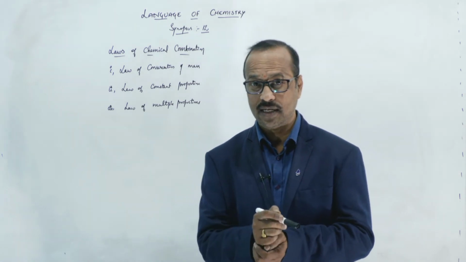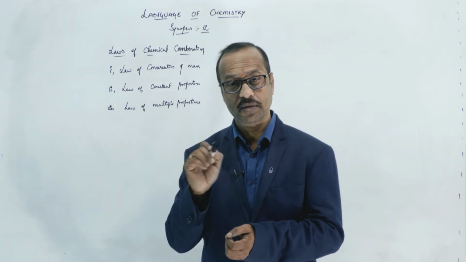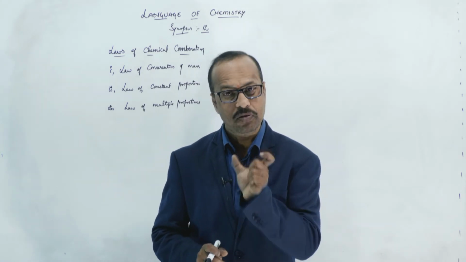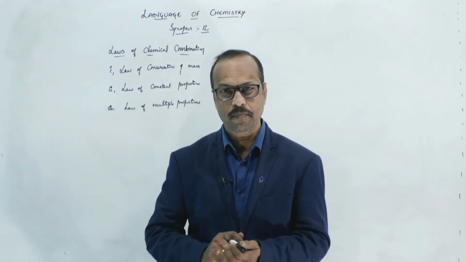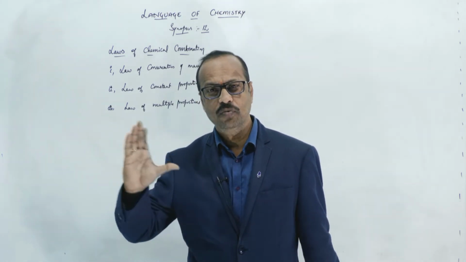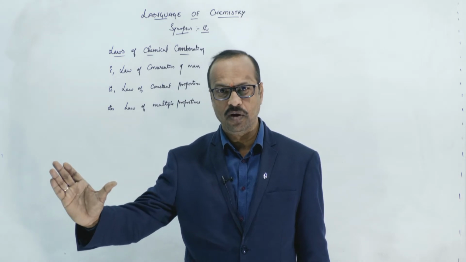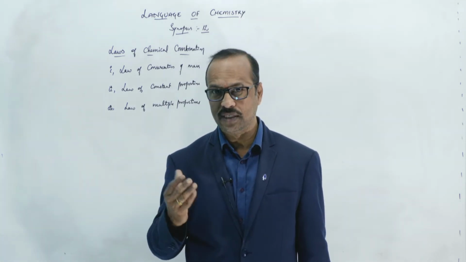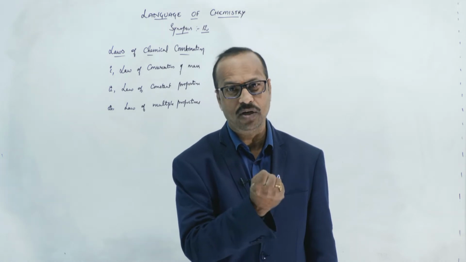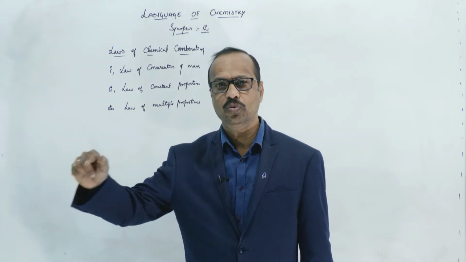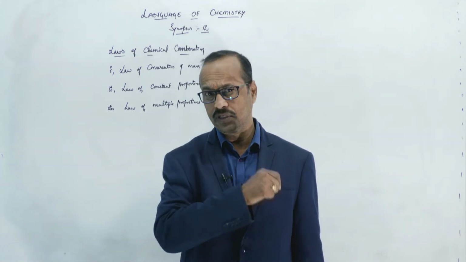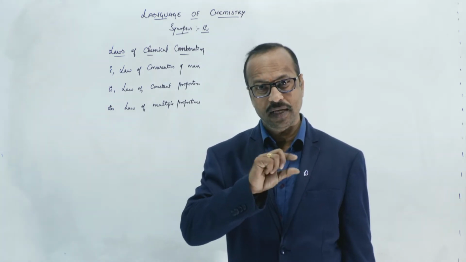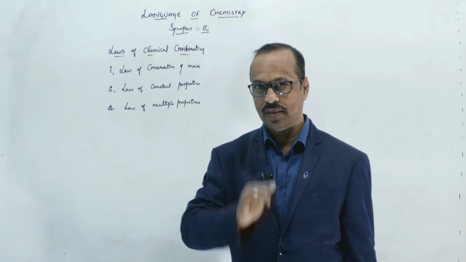We already studied this in the last classes, in the balancing of chemical equations. The substances which are reacting or combining are called reactants. After the chemical reaction, whatever new substances form are called products. The law of conservation of mass says the total mass of the reactants is equal to the total mass of the products. Based on this law only, equations can be balanced.